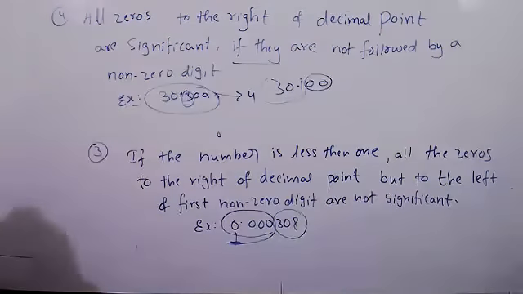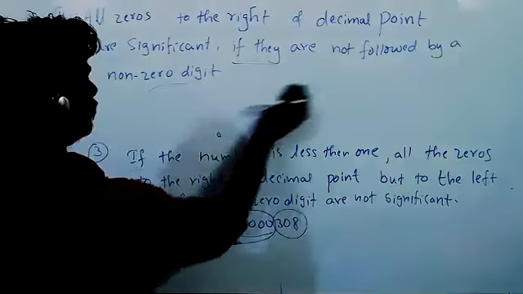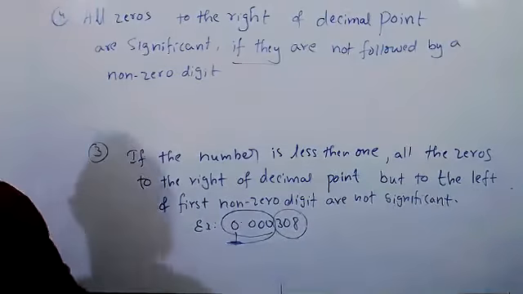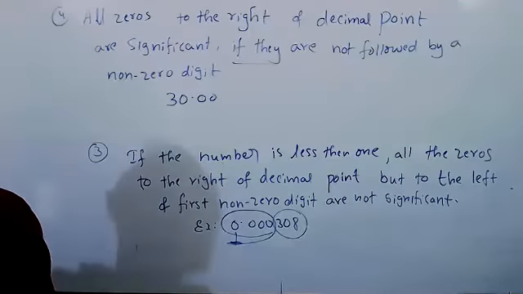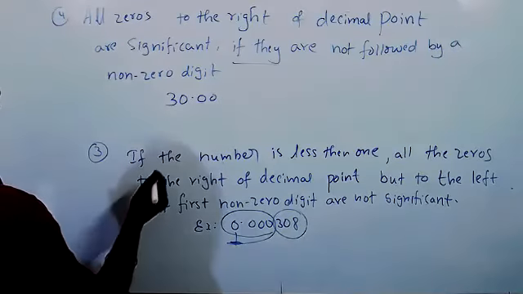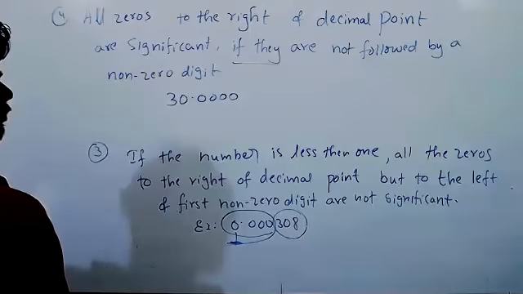Are you understanding clearly? So you have to read those rules very carefully. Sir, I have a doubt in the first example which you gave for the fourth rule: 30.00. After the decimal there will be n number of zeros, right? And never after the zeros there will be a non-zero number.